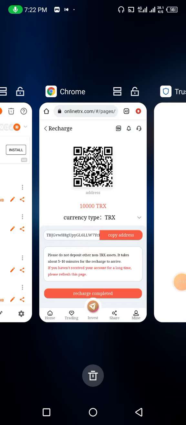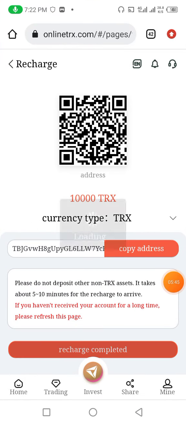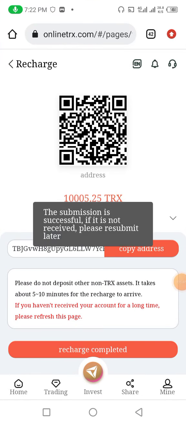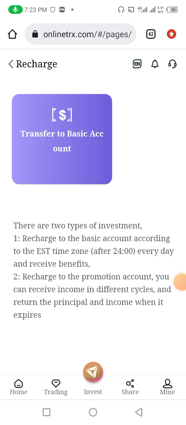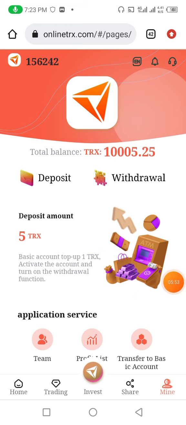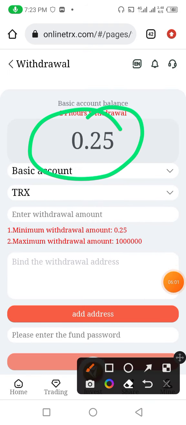Now friends, I go back here. After going back, I only need to click on recharge completed, successfully deposited in the website. You can see that it is recharged successfully with 5 TRX. You need to go back, and now I am going to describe how to take a withdrawal from this website. For the withdrawal process, you need to click on withdrawal. After clicking on withdrawal, first you can see what your daily withdrawal limit is. Now you need to put your withdrawal amount and withdrawal bind address.